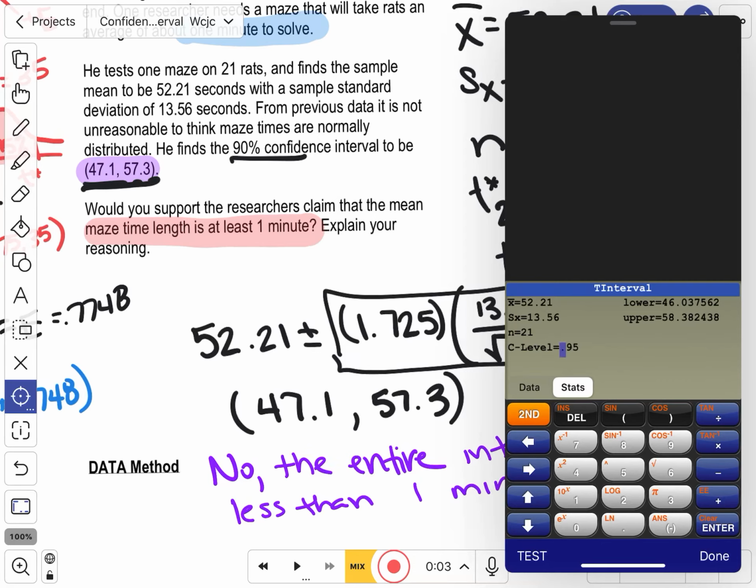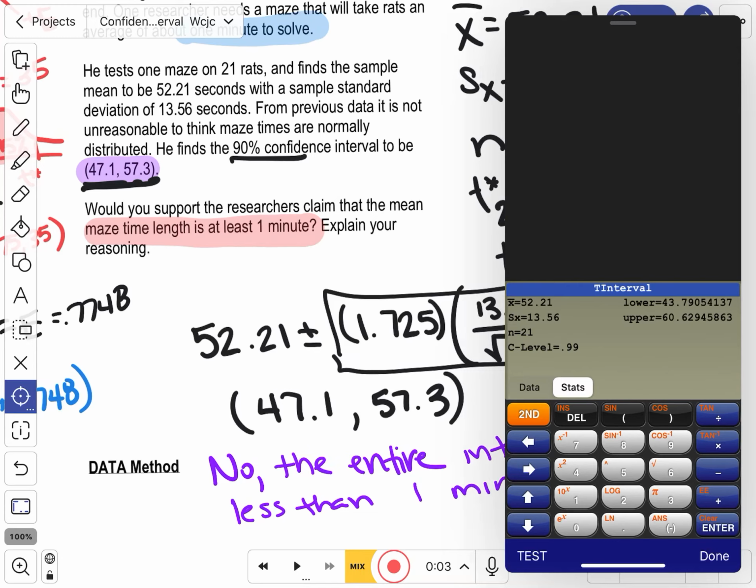Well, what about at 99%, when it makes it even wider? Make it 99%. Could you make that claim at 99% confidence? Yes. Why? Because the upper bound is greater than 60, so 60 will sit inside the interval.